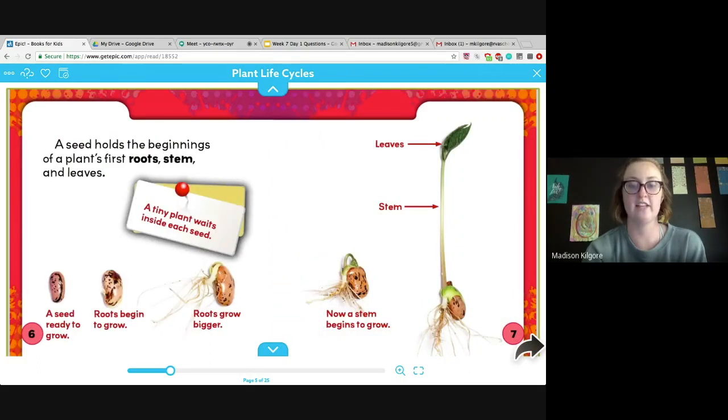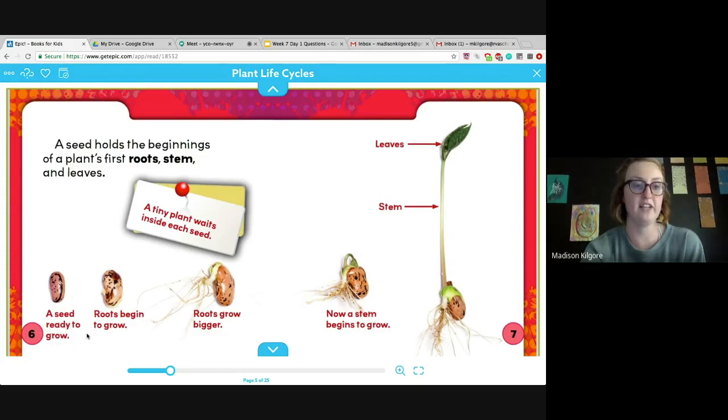All right, here's our next page. Looking around, I'm noticing these photographs seem to be going in order. We've got some labels, and then we have a caption here to pay attention to. A seed holds the beginnings of a plant's first roots, stem, and leaves. Now I'm going to go ahead and read the captions and look at the photographs to better understand this page.